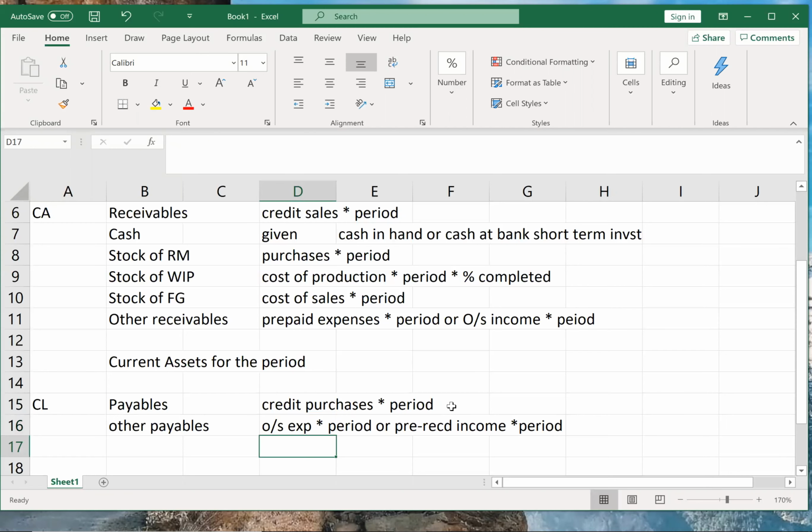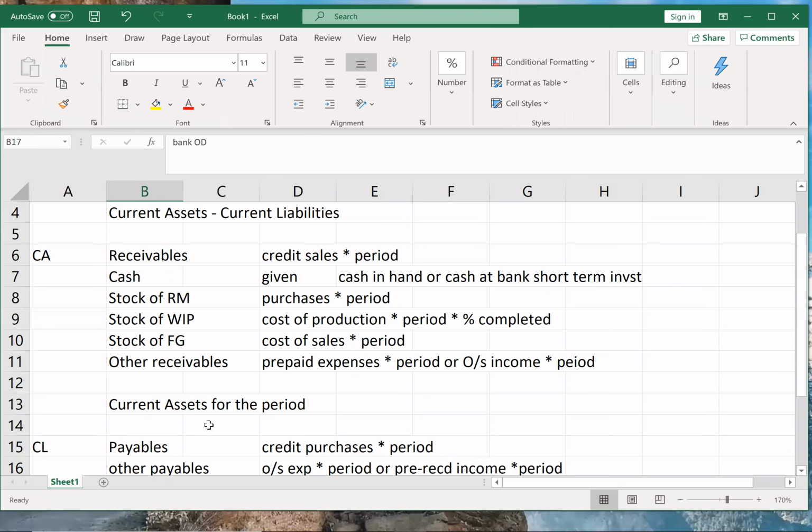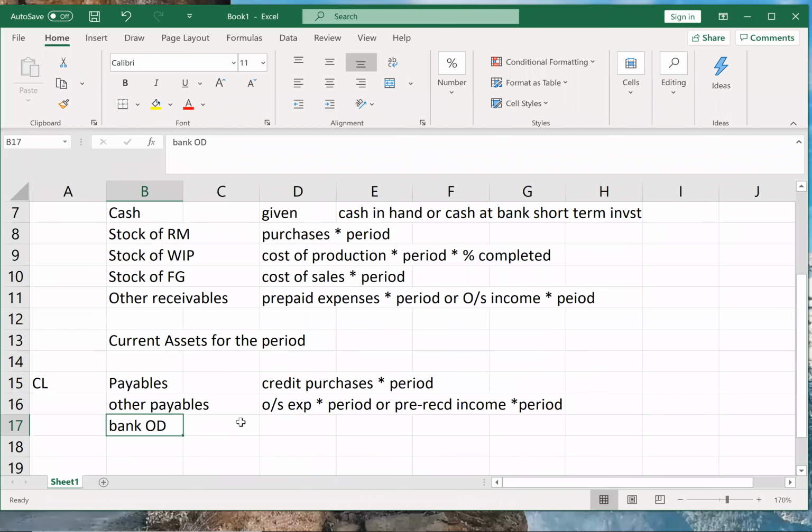Okay, sir. Now, the doubt is, what about bank overdraft? Should we take bank overdraft in current liabilities or not? So bank overdraft is generally not taken in current liabilities because bank overdraft is like an unsecured loan. Correct. Bank OD is like an unsecured loan. So that will be in your long-term and other debts. Generally people tend to take bank overdraft in current liabilities. But bank overdraft should not be taken in current liabilities. It should be taken in unsecured loan.